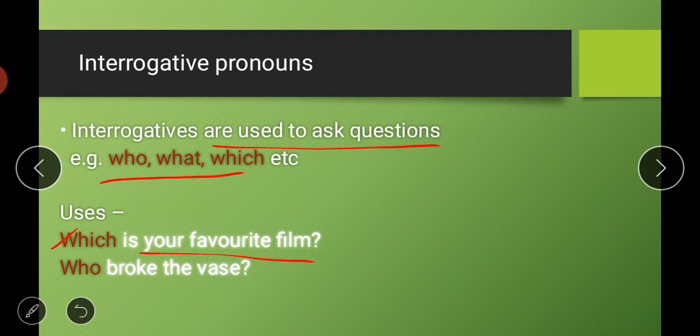Again, next is who broke the vase. Vase means any flower pot, etc. So who broke the vase? We are asking which person has broken this vase, and that is why again who is an interrogative pronoun here.